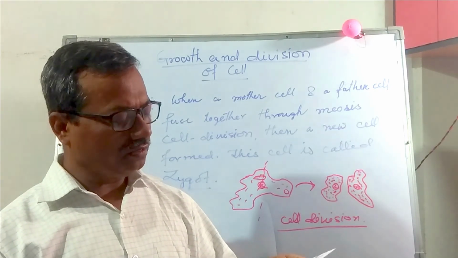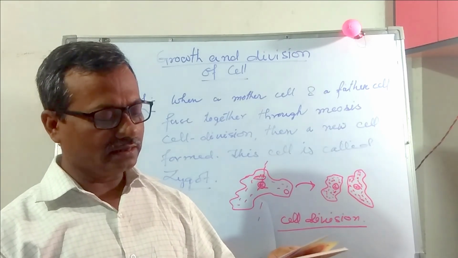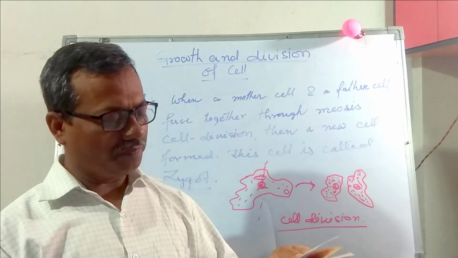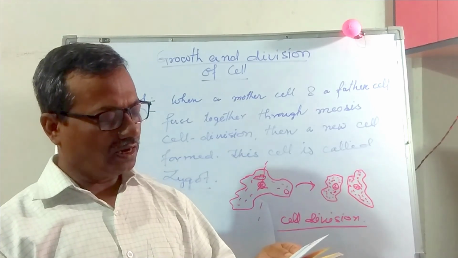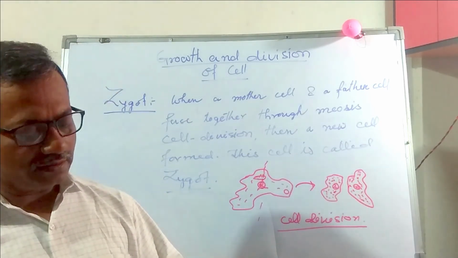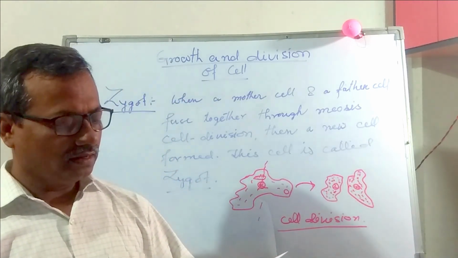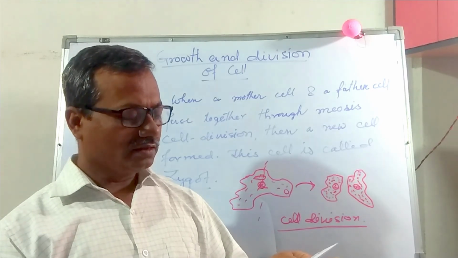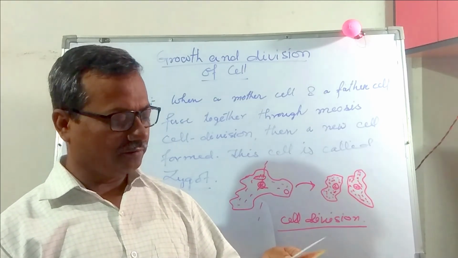There are 4 options: cell walls, vacuole, lysosome, none of these. The answer is B, vacuoles. Give strength and shape to the plant cell. There are 4 options given: cell walls, vacuoles, lysosome, none of these. The answer is option number A. Give tick mark against it. Cell walls give strength and shape to the plant cell.